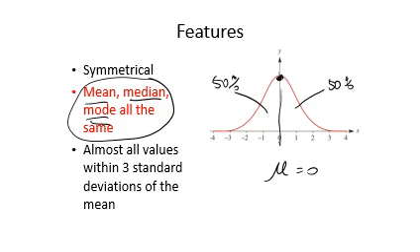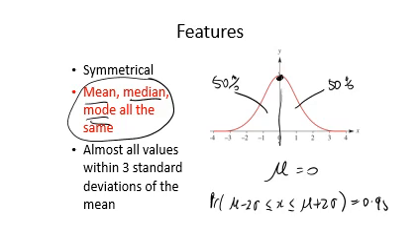Other thing is, almost all values are within 3 standard deviations of the mean. Now you'd already be quite familiar with this. Pr(mean minus 2 standard deviations ≤ x ≤ mean plus 2 standard deviations) is equal to 0.95.